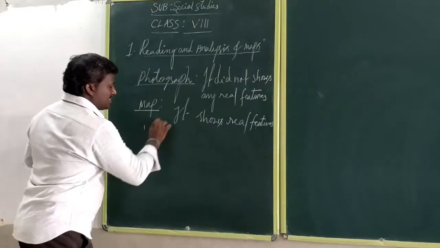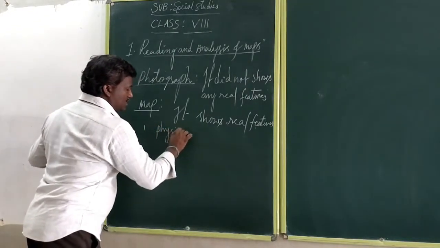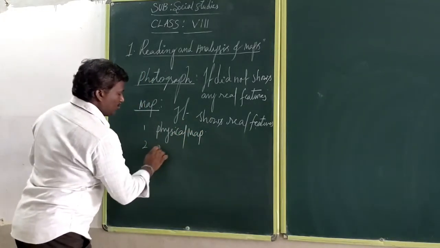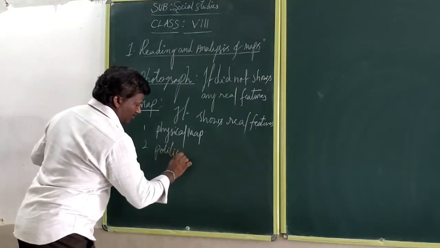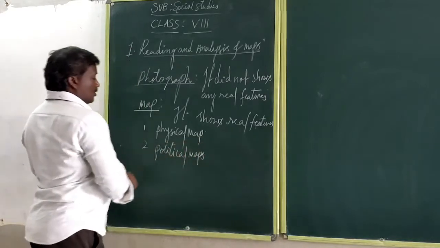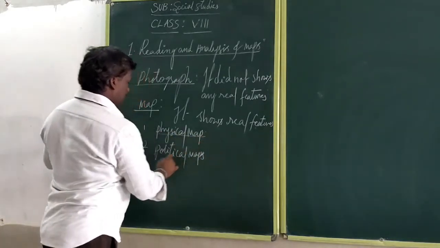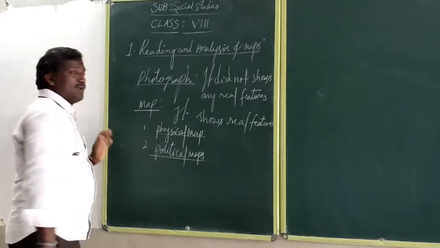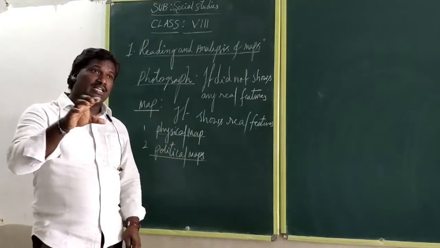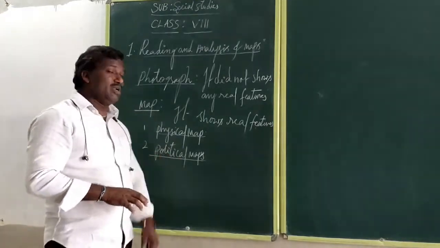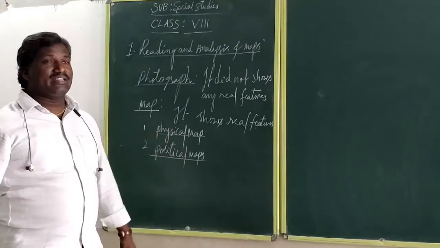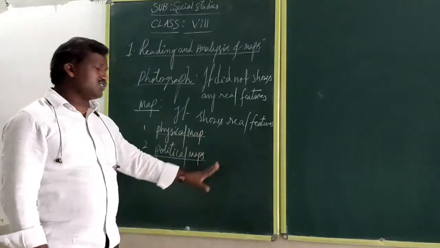Maps are of two types. One is the physical map. Another one is the political map. Okay. What is the physical map? What is important, and what is the political map? What is important? That is the main thing. But first of all, you can take the physical map. What is the importance of the physical map?